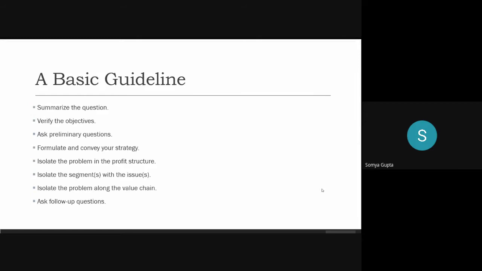And finally, ask follow-up questions and offer recommendations. So this is a basic structure. You'll understand this as we go along, but for right now, keep this basic guideline in your mind.